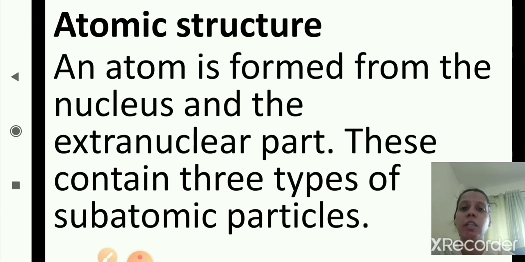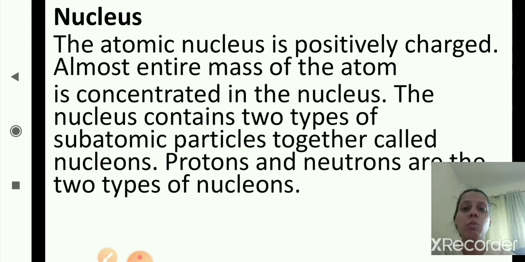Now we'll see the next one, that is nucleus. The atomic nucleus is positively charged, and almost the entire mass of the atom is concentrated in the nucleus. The nucleus contains two types of subatomic particles, together called nucleons.